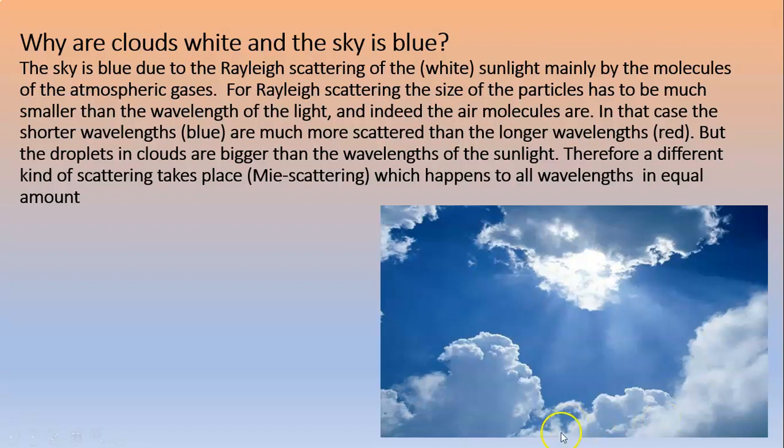In that case, the shorter wavelengths are much more scattered than longer wavelengths. So blue is more scattered compared to red, and the sky appears blue. But the droplets in clouds are bigger than wavelengths of sunlight. Therefore, a different kind of scattering takes place, and it is known as Mie scattering. And this happens to all wavelengths in equal amounts.